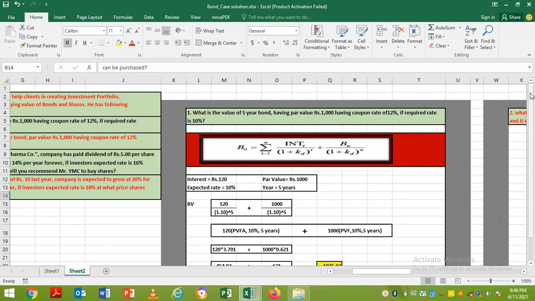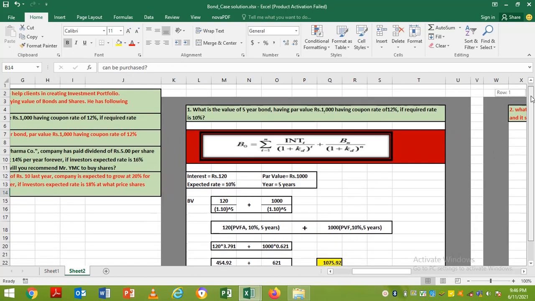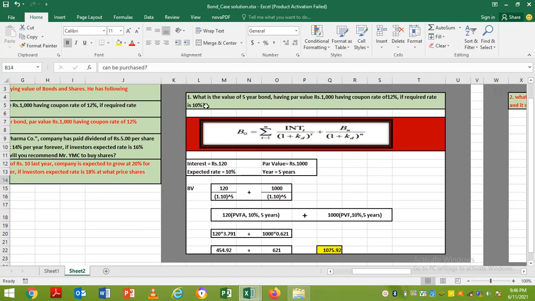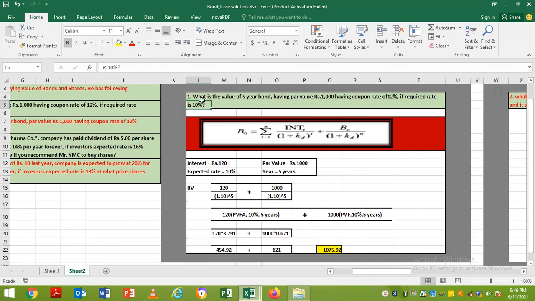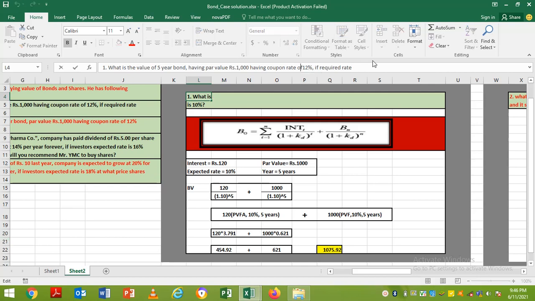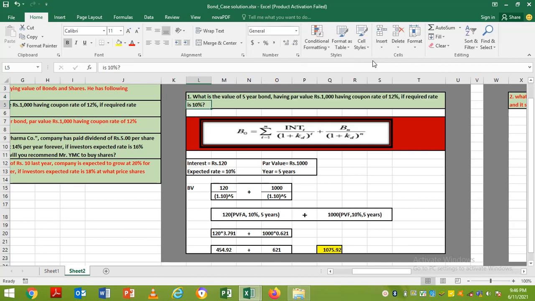I have prepared this solution. Let us understand. I'll explain one by one. So this is question number 1. Again I am writing the question here. Bond is of 5 years. It has par value of 1000. That means you can purchase this bond at 1000, and the company is going to pay interest of 12%. So that means if our investment is 1000, we will be receiving interest of 12%, which is 120, which you can see over here, which I'm highlighting.